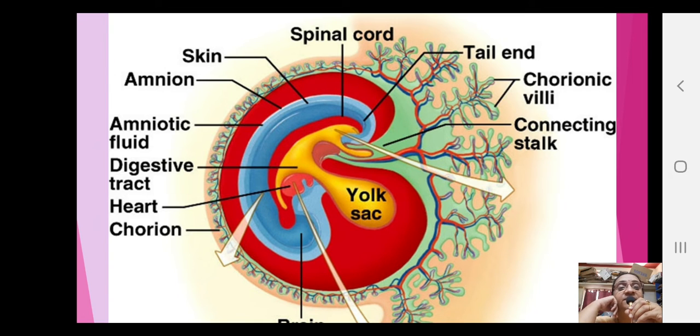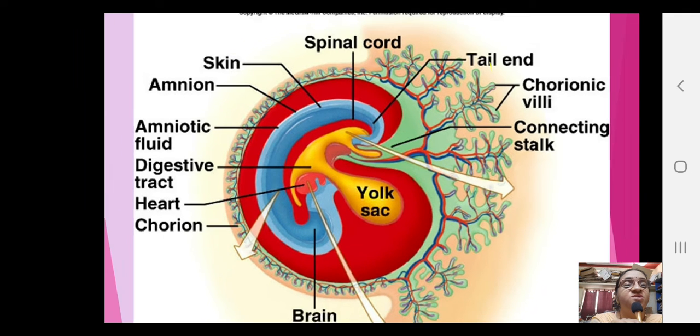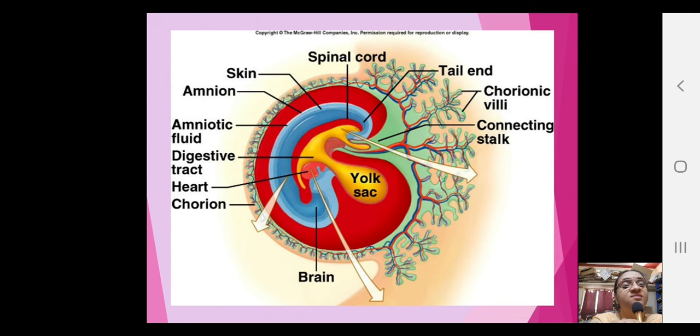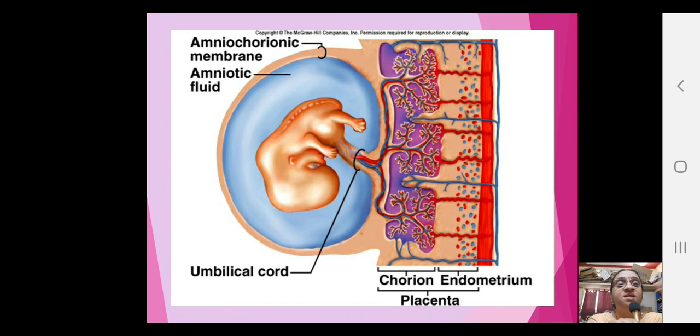It is trying to develop its own heart and digestive system. The first thing that it tries to develop is its own heart, and a gynecologist can listen to the heartbeat of the fetus also. Yes, a picture of the fetus inside the womb.